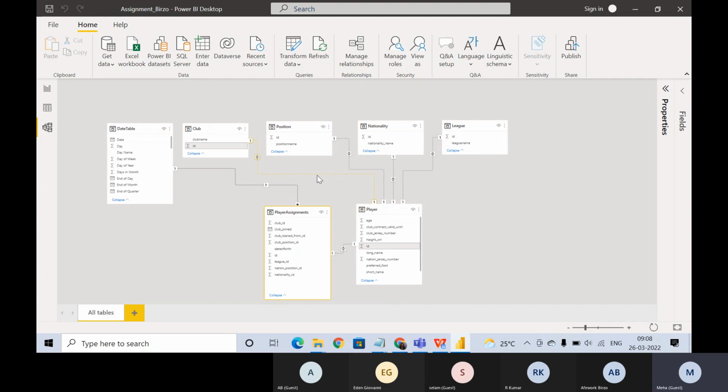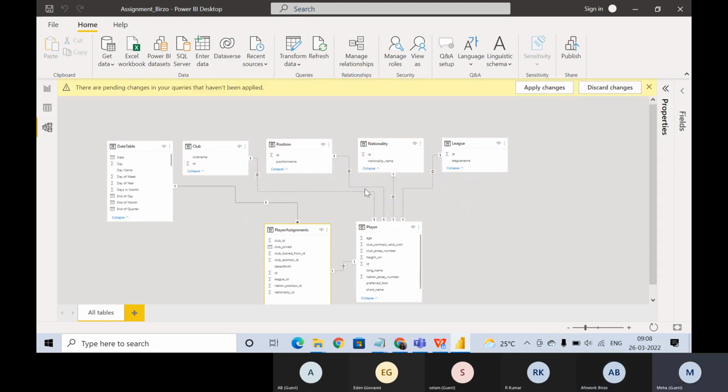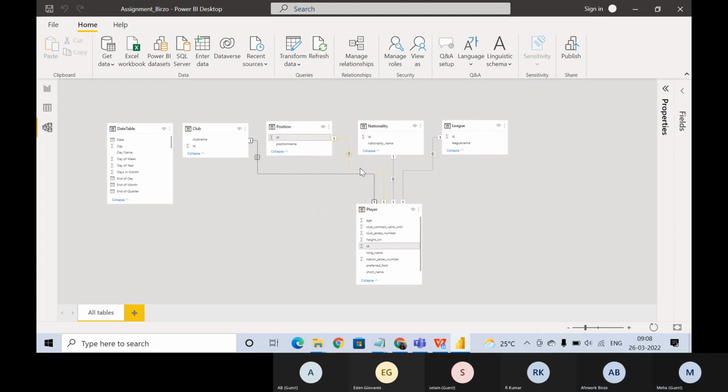Is this correct to everyone? Are you guys understanding? Any doubts? So can I go ahead and delete the current relationship and map it to the player assignment? That's what we are going to do now. Okay. All right. We'll delete this. This relationship is not correct.